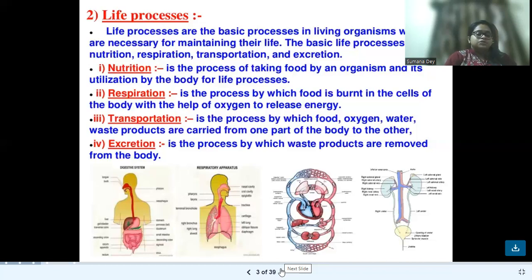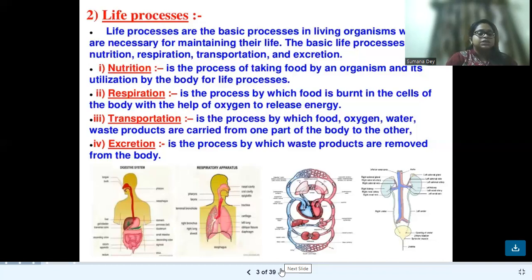Excretion occurs in our body, and it also occurs in our home on a regular basis. Like your father or any other family member brings some food items like vegetables, fruits, egg, meat from the market. Now what does your mother do? The mother cuts the vegetables into small pieces and throws out the extra skin or the unwanted leafy portions to the garbage bin. Like the boiled egg, we take the edible portion of the egg and the extra hard shell is thrown to the garbage bin.